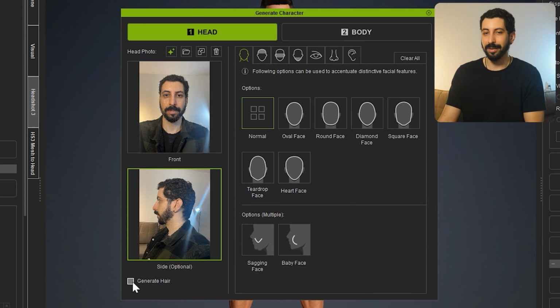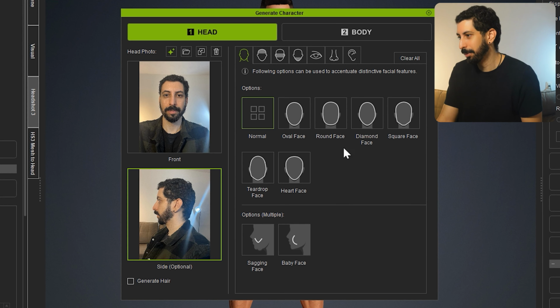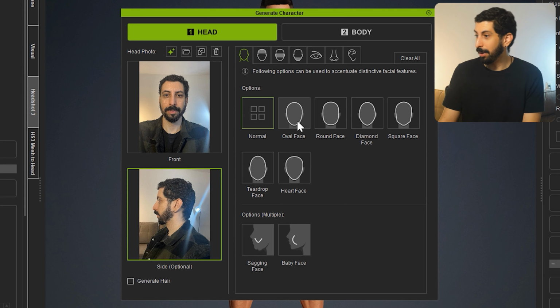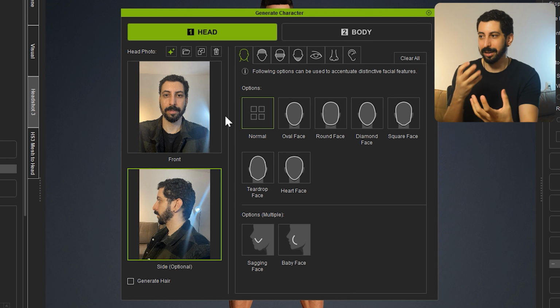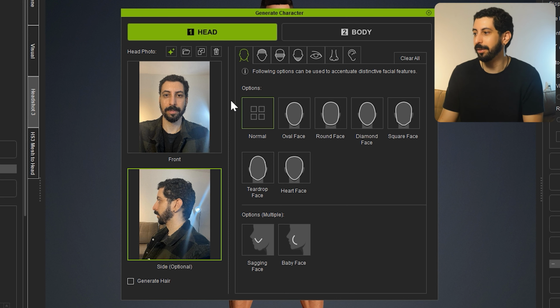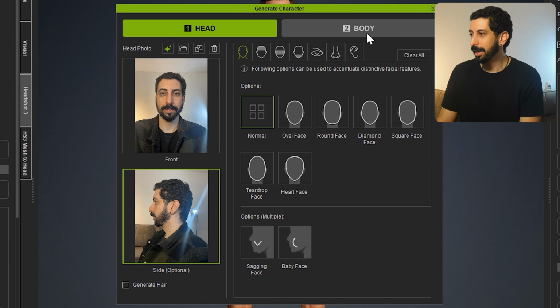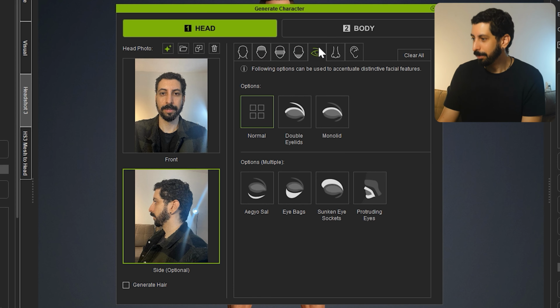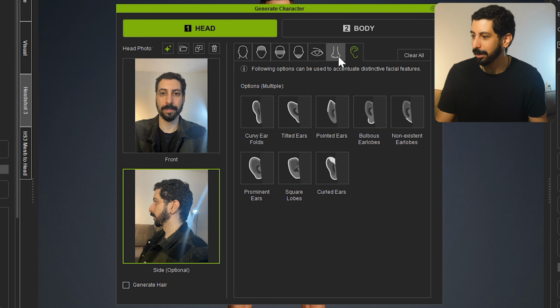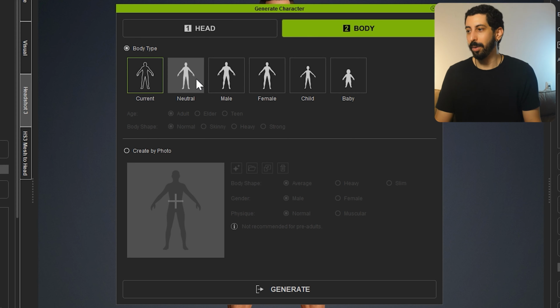Alright, you can generate the hair or not. It'll be an approximation. And now I can select the details of my face type here. The camera doesn't capture it very well, my phone selfie. It makes the face look a bit different. But anyway, for testing purposes here, no one is too attached to how the face looks. I'll let it try to identify things, and here's the part about how I want the body.